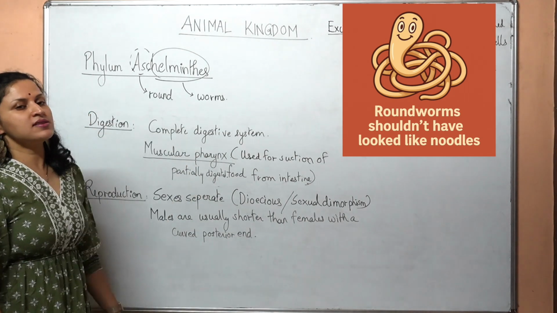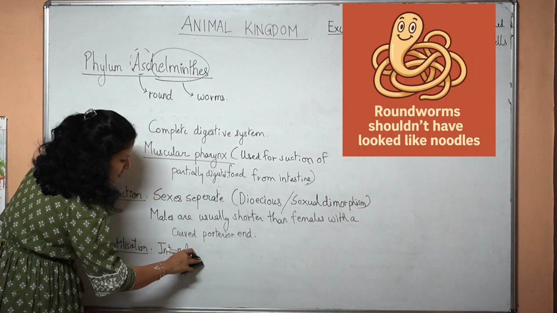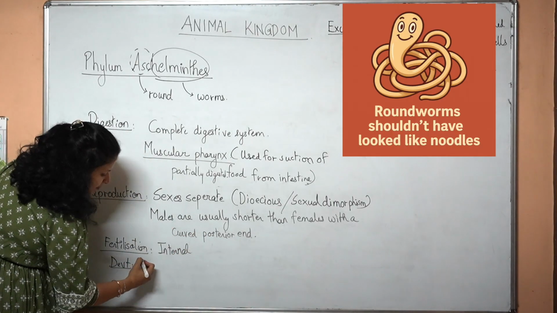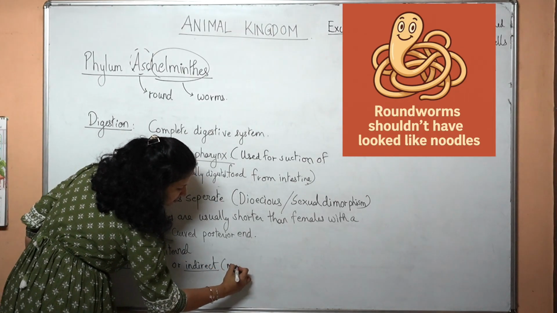We will consider the example of Ascaris to look at this particular feature in more detail. Fertilization is internal. The development may be direct or indirect, and if it is indirect, many larval stages are involved.